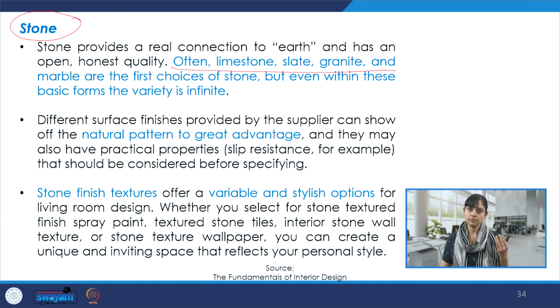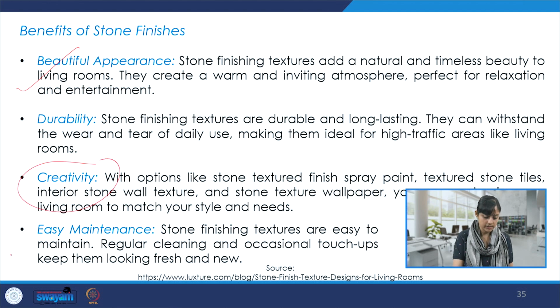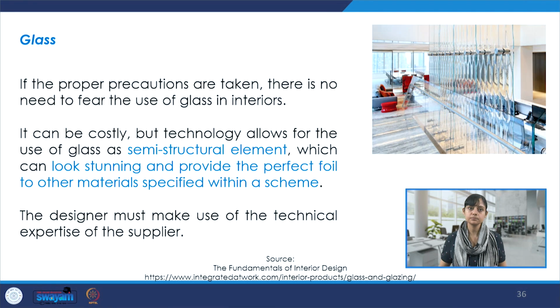They have natural patterns, natural color pigments, and they add to the overall finish and texture. The benefits are a very beautiful and aesthetic appearance, strength, durability, creativity, easy maintenance. This is also discussed in quite some detail in our lecture on stone.